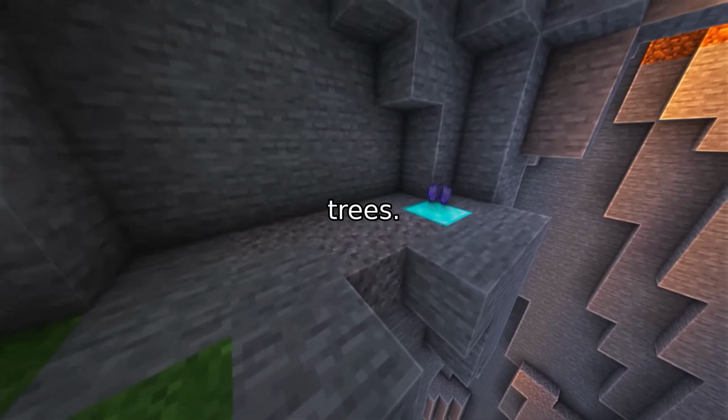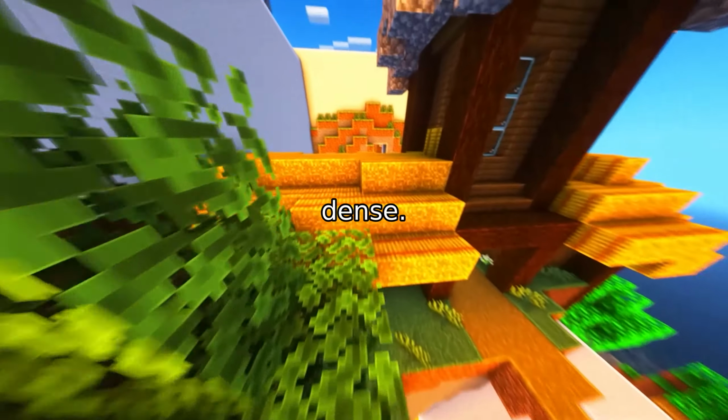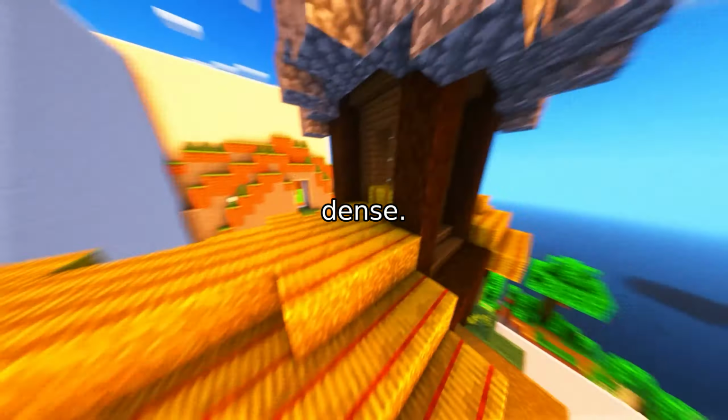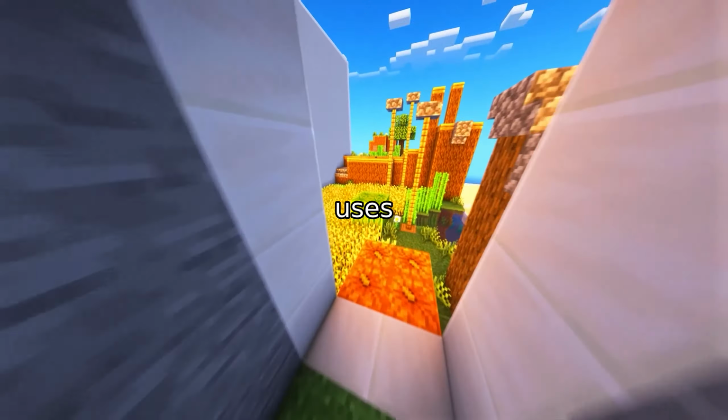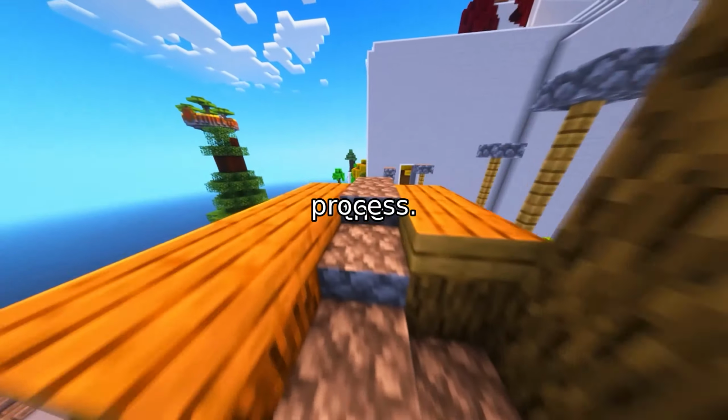Enter VAEase, a clever hybrid model that solves this problem. Instead of relying on fixed rules, it lets the model learn when to be sparse and when to be dense. Think of it like a flexible spotlight that adjusts its beam depending on the scene. Here's the magic. VAEase uses stochastic optimization to dynamically decide which features to prioritize. It's not hard-coding rules, it's letting the data guide the process.